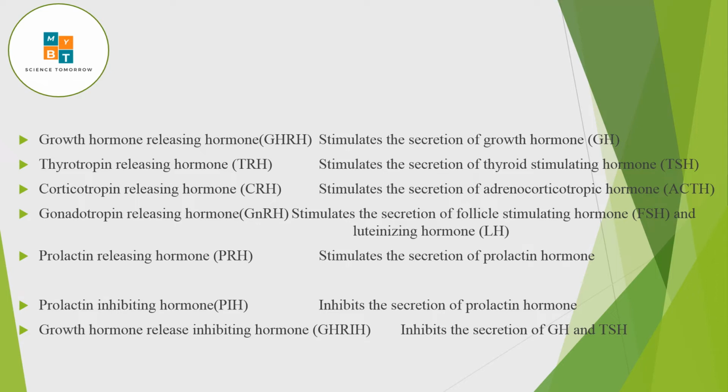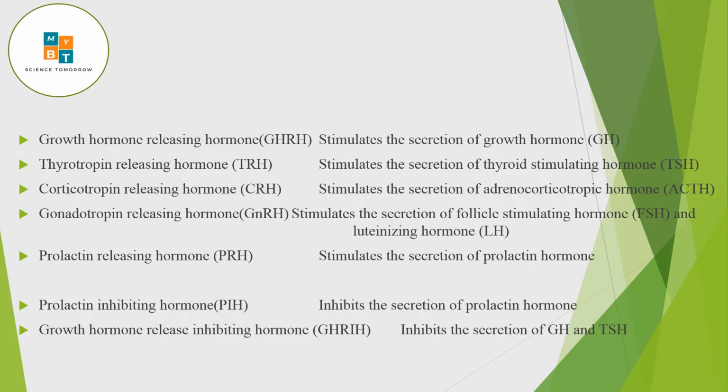Prolactin: lactin means milk, so it stimulates the prolactin hormone from the anterior pituitary. These are the releasing hormones, and there are two inhibitory hormones: prolactin inhibiting hormone and growth hormone release inhibiting hormone. PIH will inhibit prolactin, and growth hormone release inhibiting hormone will inhibit growth hormone. Remember, it will also inhibit TSH from the anterior pituitary.